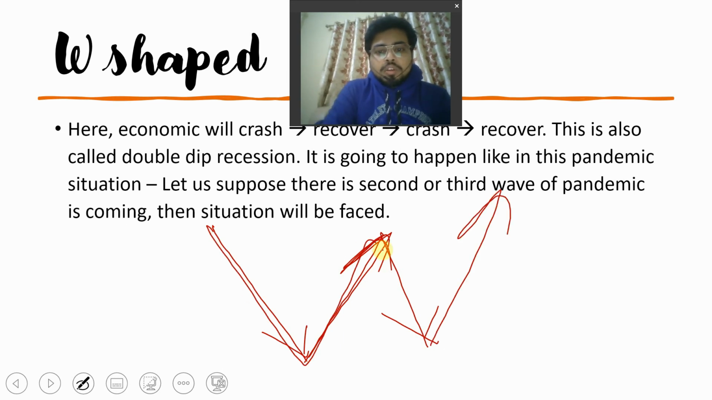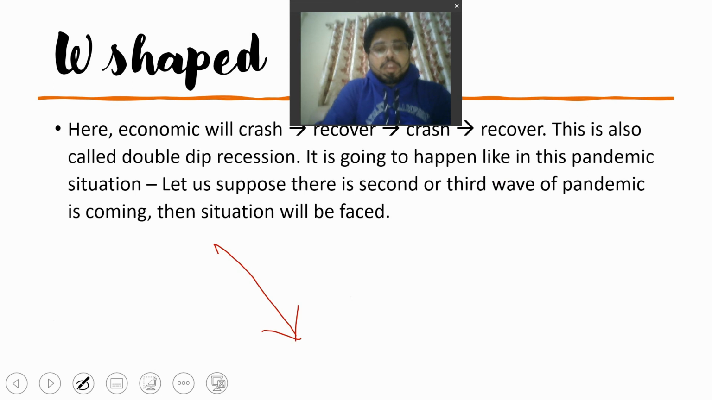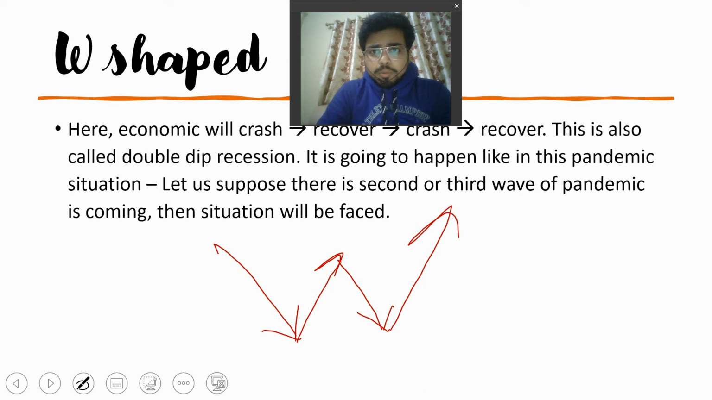So that is called your W-shaped recovery. Take the example of the pandemic: suppose the first wave came, the economy goes down, then the economy is revived. Then the second wave of the pandemic came, a new corona strain emerged, a second lockdown was imposed, so again your economy goes down, and after some period of time it rises above. So that's called the W-shaped recovery.